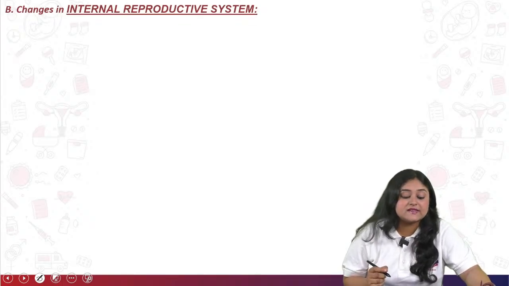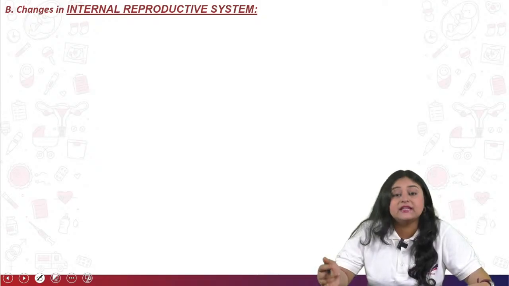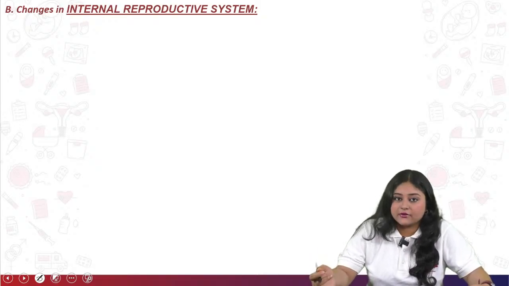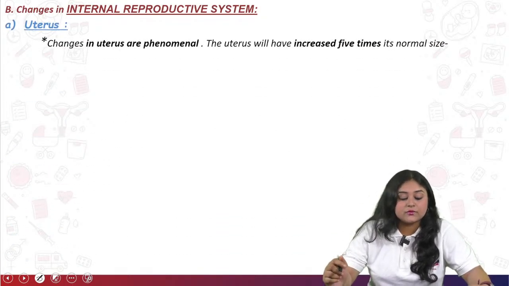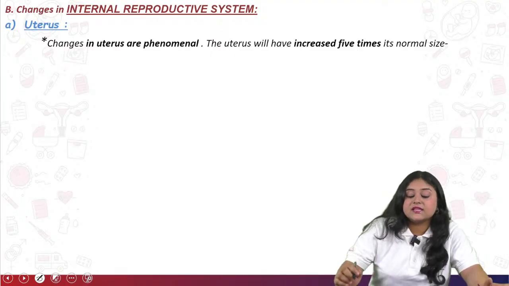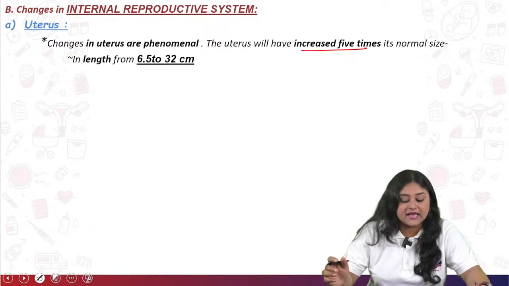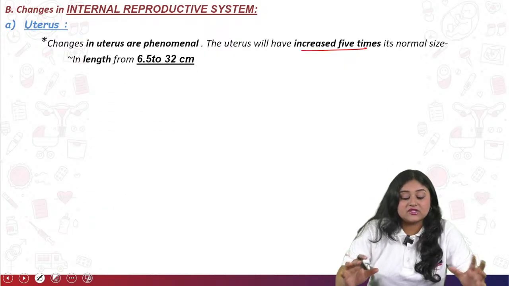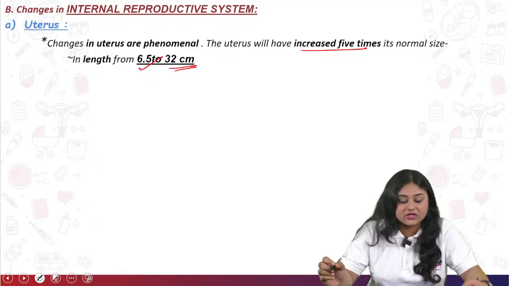Next we come to the changes in the internal reproductive system. The internal reproductive system includes the uterus, vagina, cervix, fallopian tubes, ovaries, etc. For the uterus, what changes are happening? The uterus becomes pyriform in shape and increases five times the normal size. Its length changes from 6.5 centimeters to 32 centimeters.